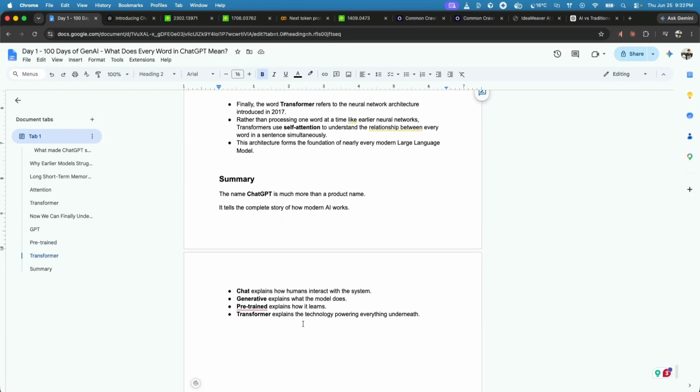So as we see, the name ChatGPT is not just a product name. It tells us the complete story of how modern AI works, where the chat part explains how we as humans interact with it. The generative part explains what the model does, like it generates one word at a time. The pre-trained part explains how it learned, like how we train it with a large amount of data. And transformer is the main underlying technology which powers this whole neural network.